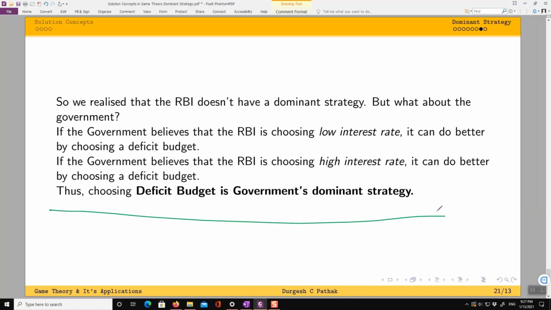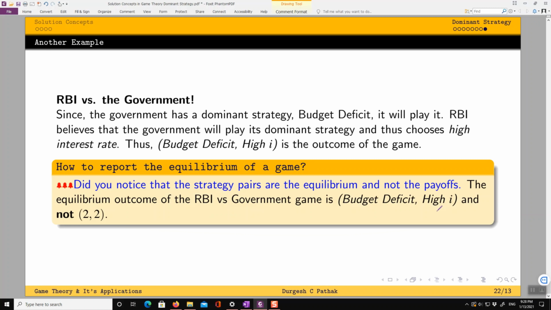Now we have realized that player 1 has a dominant strategy, that is deficit budget. Player 2 doesn't have any dominant strategy. Its response depends on what player 1 is doing. So now, since the government has a dominant strategy, that is deficit budget, it will play this. RBI knows that the government is going to play its dominant strategy and choose budget deficit.